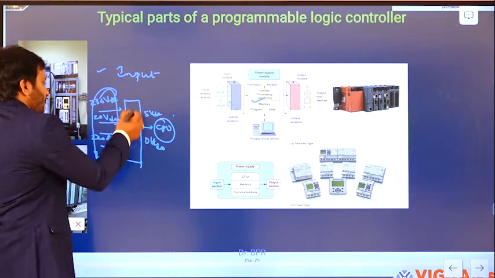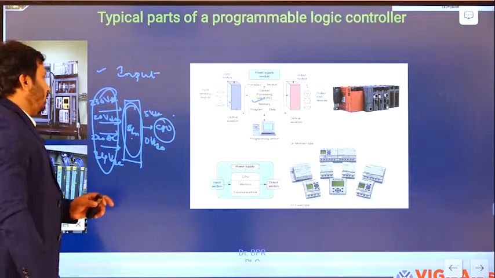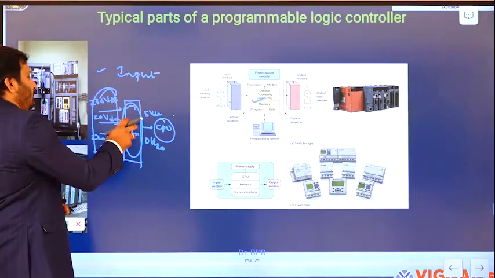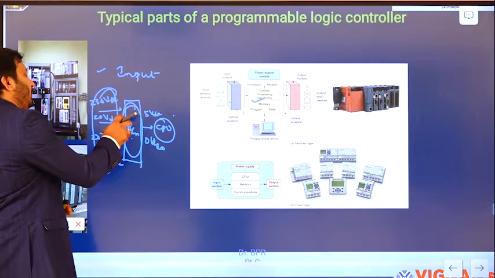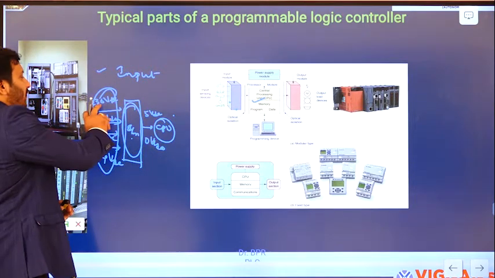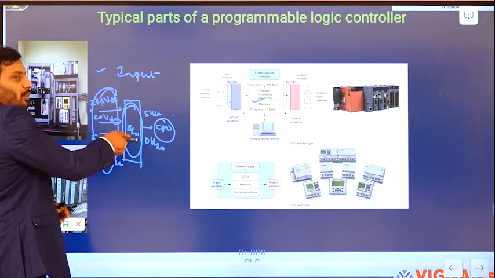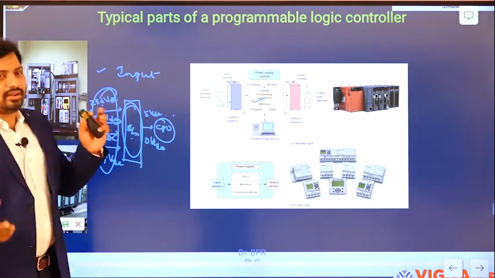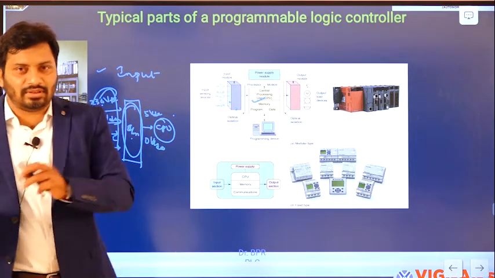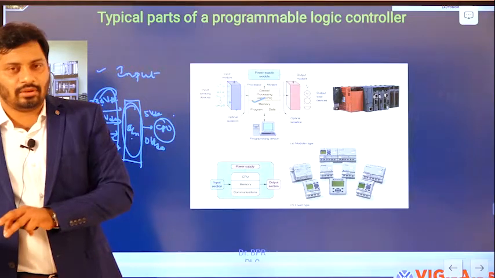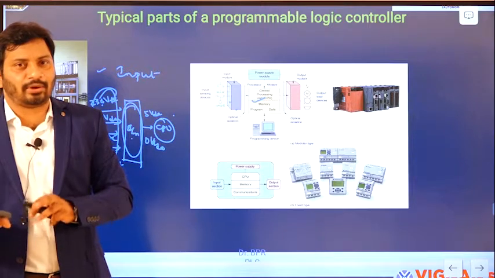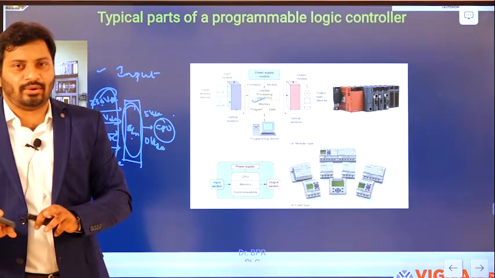So now in this circuitry, what are we expected to do? Something should be there to rectify. For example, if it is an AC signal, we need to use a bridge rectifier to convert the AC signal to a DC signal. If the input is DC, we need to step down that DC value to a lower level. Then we need to use a regulator to regulate the voltage, using a Zener diode like that.